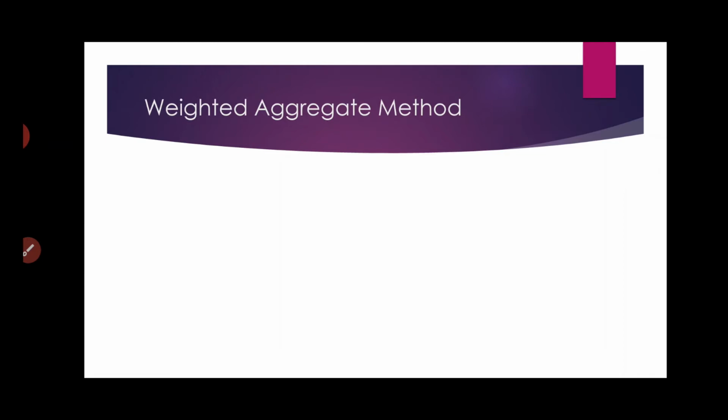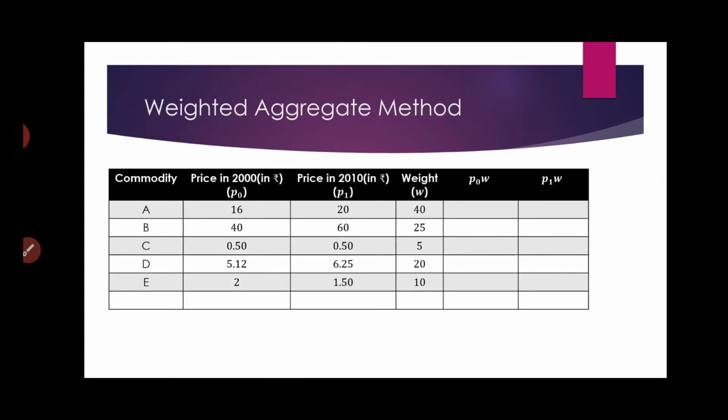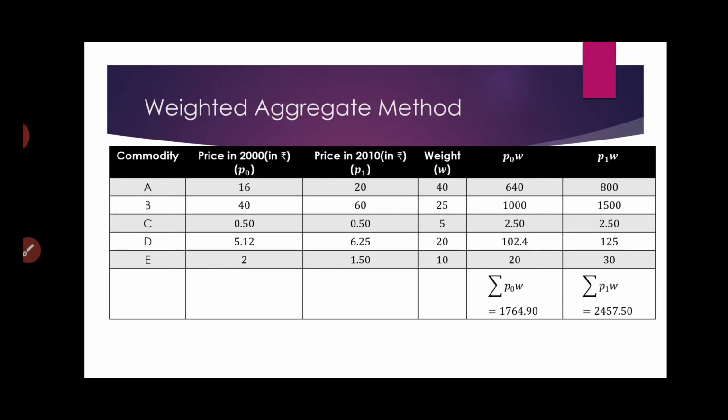This is given in a horizontal table, so we have to prepare a vertical table, and along with that there will be a few other columns. So this is what the table looks like. We will have the commodity, the base price, the current price, and then the weights. Now there will be two extra columns.